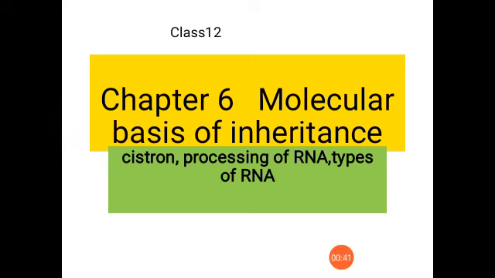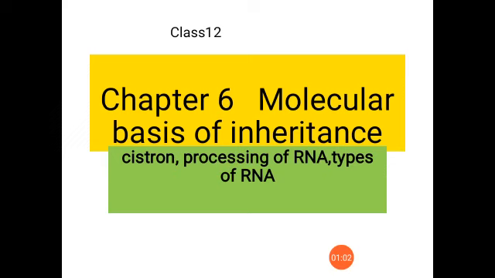To understand this better, we need to study some topics like cistron, processing of RNA, types of RNA, etc. All of you have heard about genes. What are genes? Part of DNA, the functional unit of inheritance.